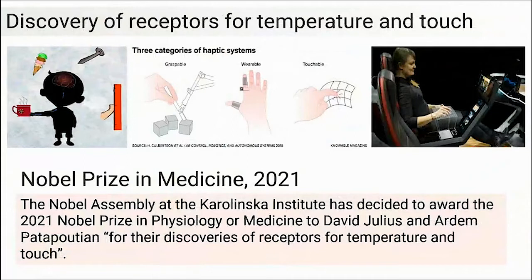Many of you might know that this year's Nobel Prize in Medicine was given for the discovery of the receptors that we have for temperature and touch, right? The way human beings perceive touch, mechanical vibrations, temperature, how we understand rough surfaces and smooth surfaces, hot objects, cold objects, sharp objects, and so on. So the receptors that we have in our body were investigated by David and Ardem, who won the Nobel Prize this year, right?